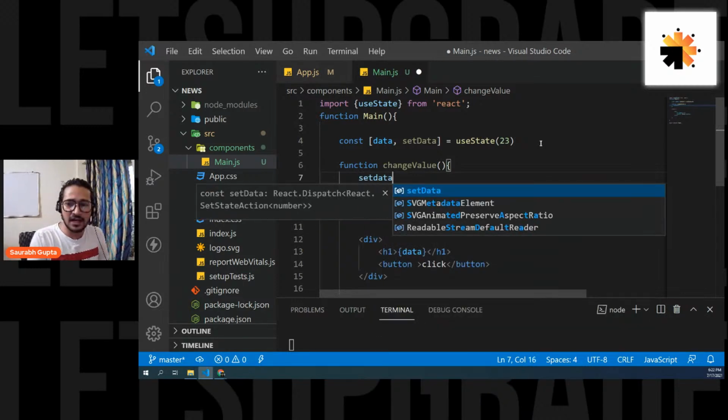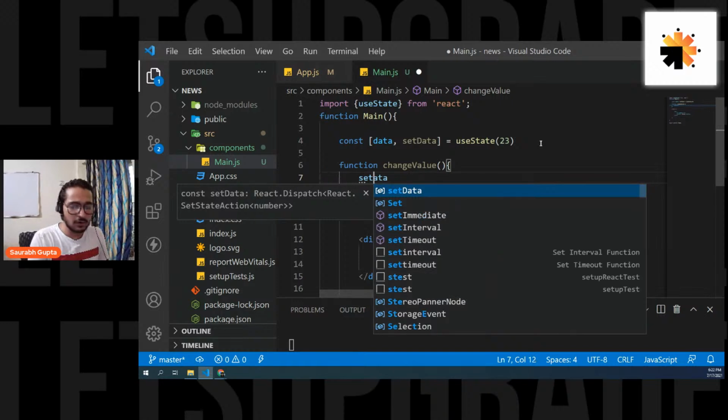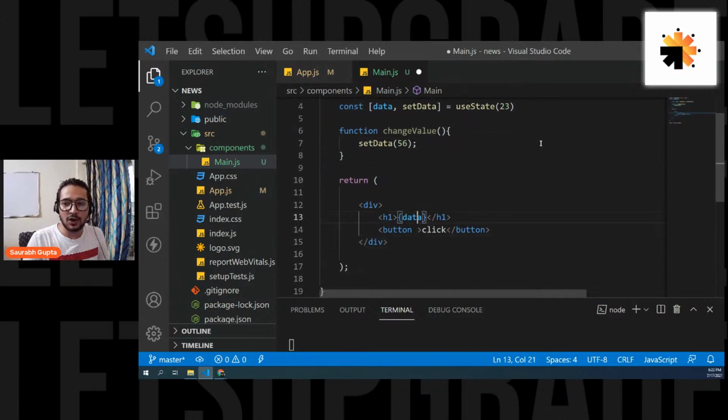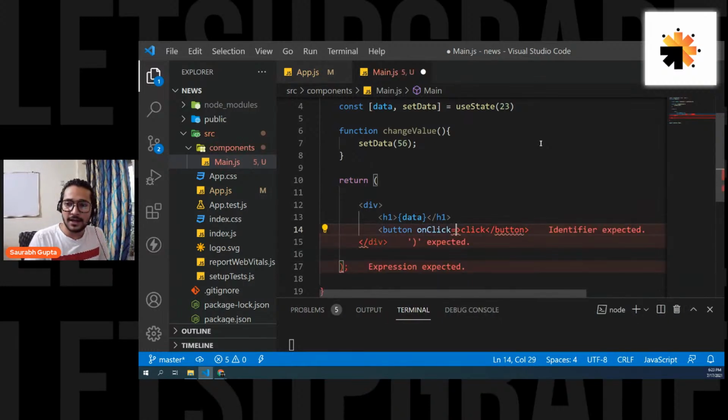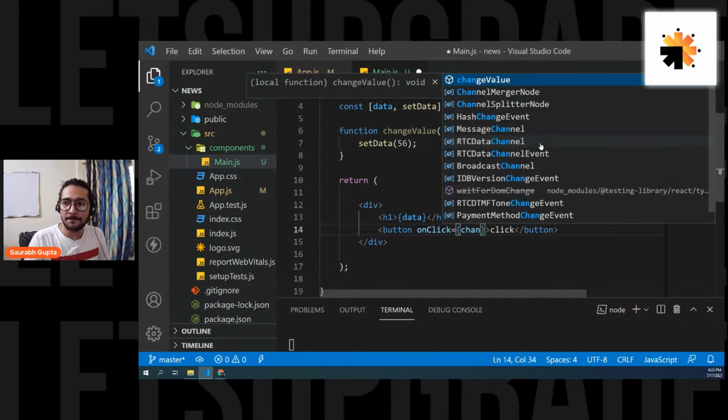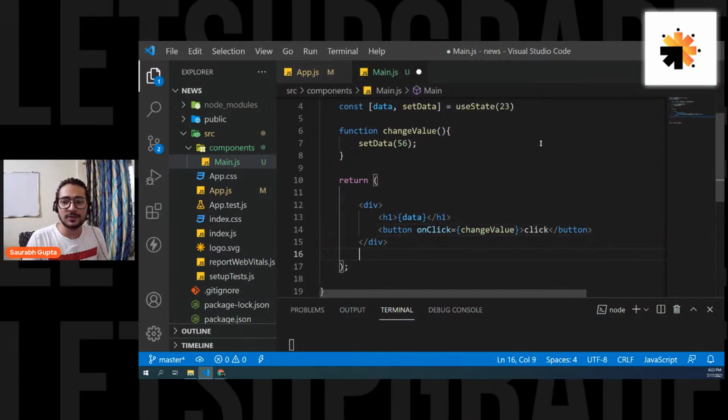This is the function that will help you change the value of the state variable. Let's say we change it to 56, totally fine. And let's call that function on click. What is the function name? changeValue. That should be working now.